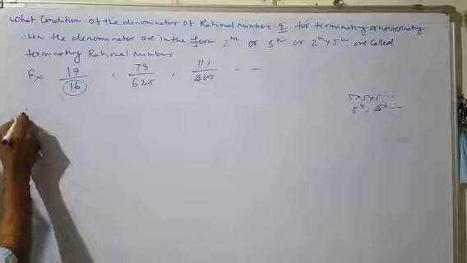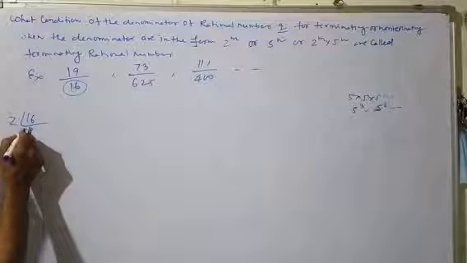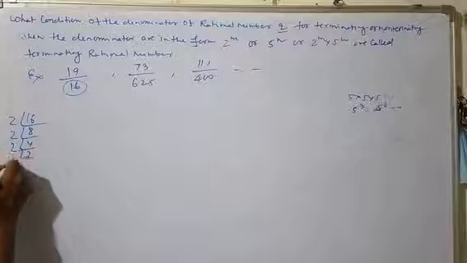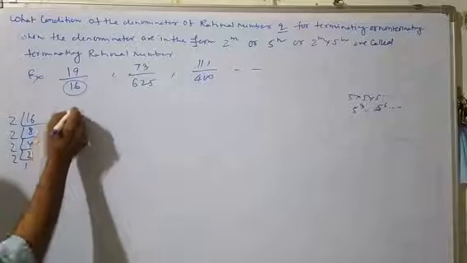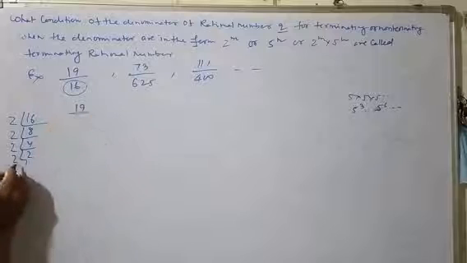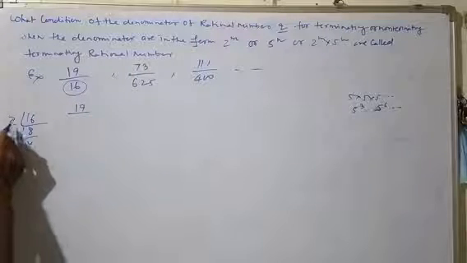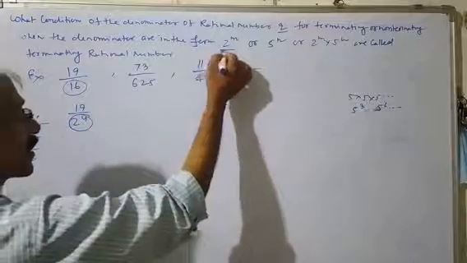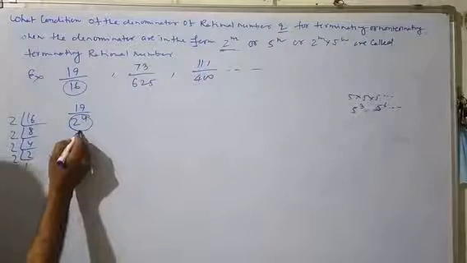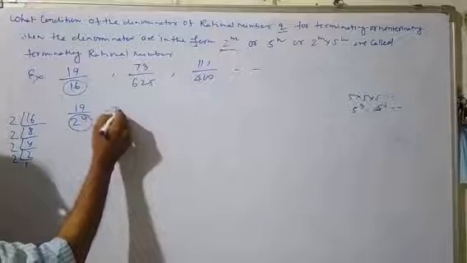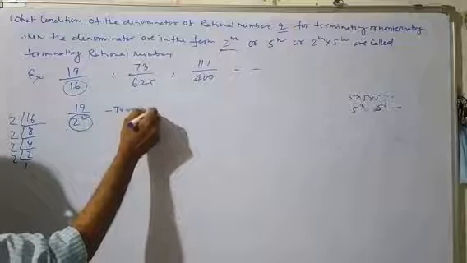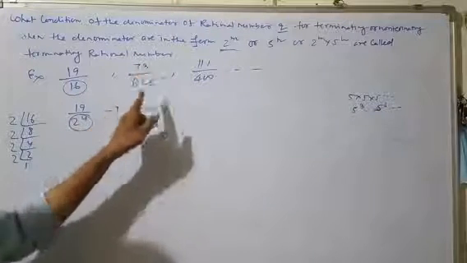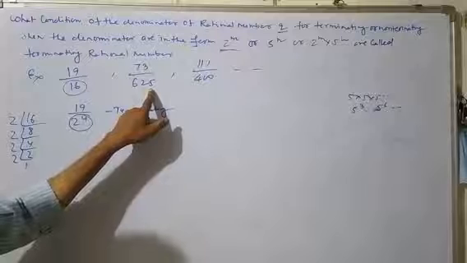Here is 16. To find the prime factors: 2 eights are 16, 2 fours are 8, 2 twos are 4 and 2 ones are 2. We can write 19 upon how many times? 1, 2, 3, 4, so 2 to the power 4. This is the form 2 to the power m. So this is terminating.